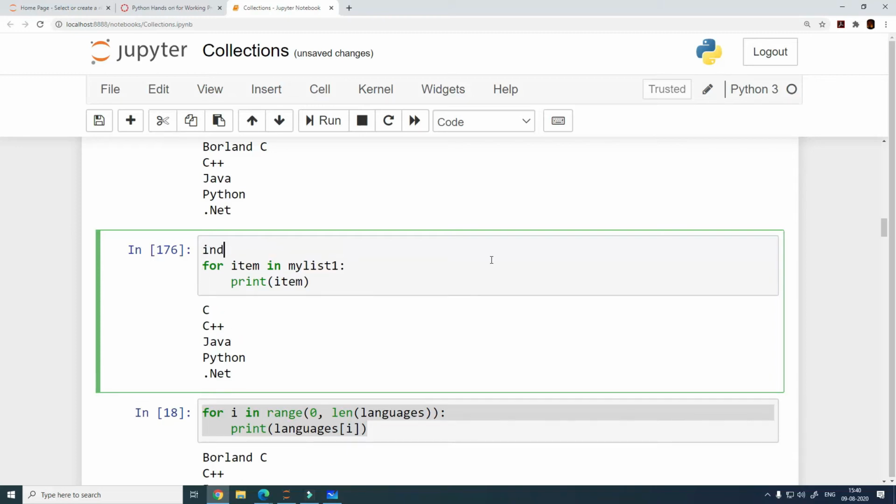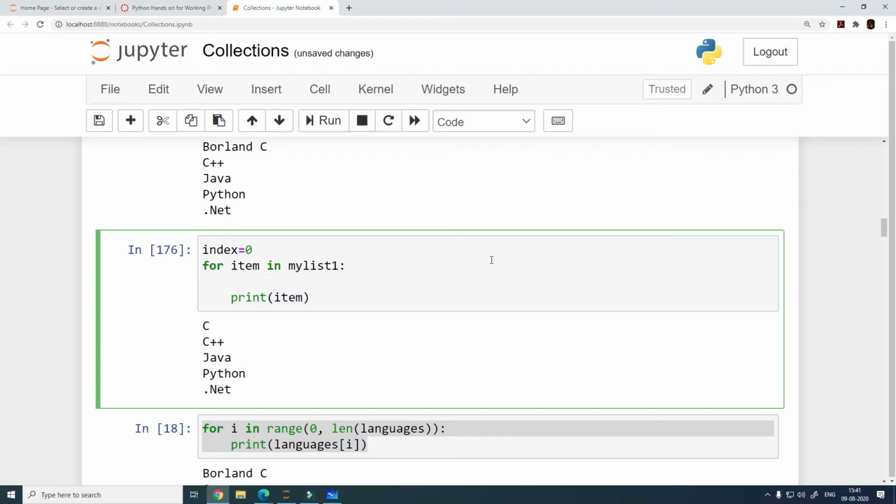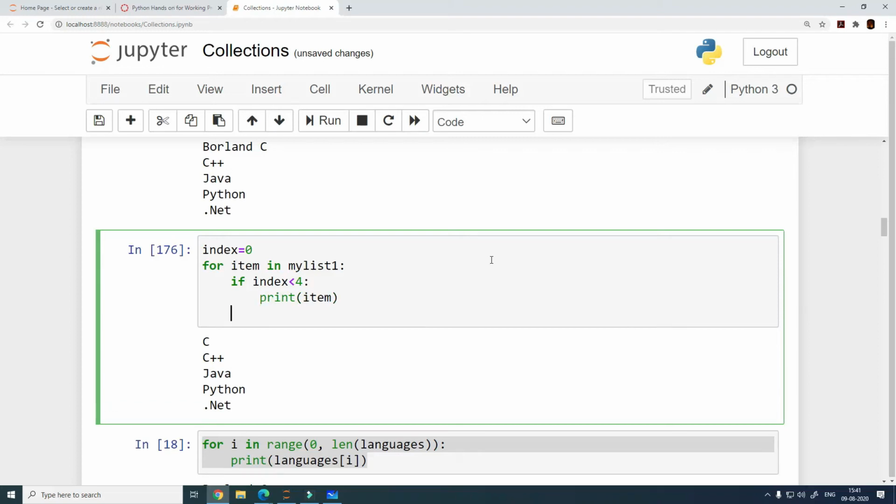So index is equal to 0, and for index less than 4, then print this.